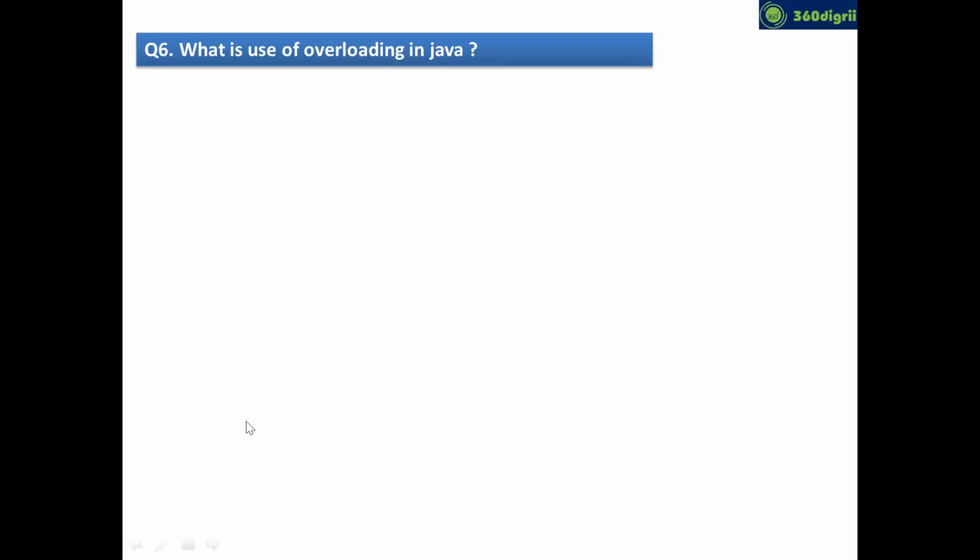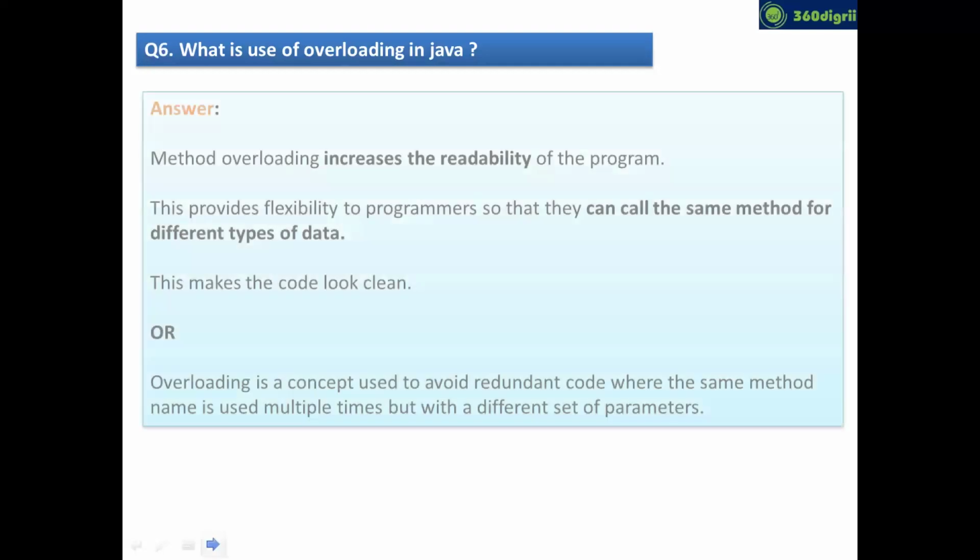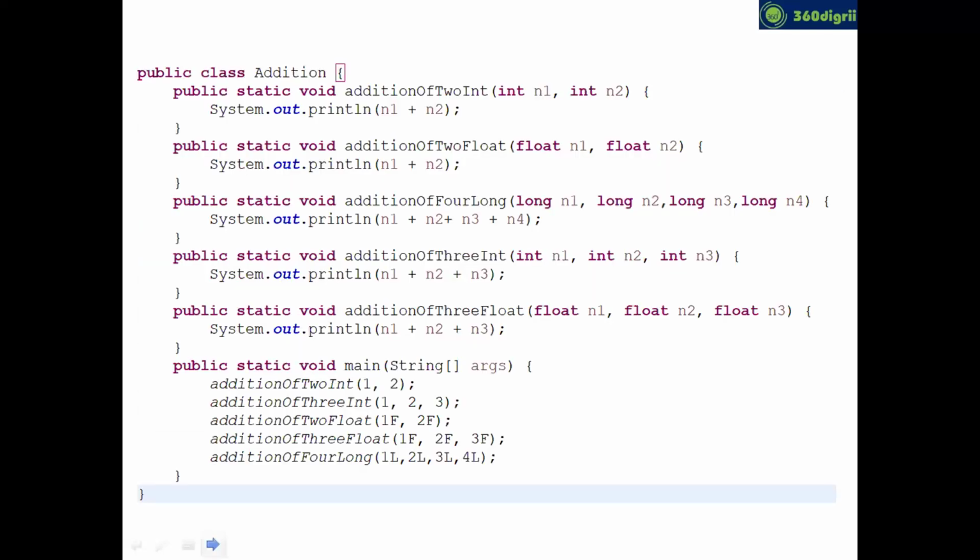Fine, guys. As usual, I'll show you one program snippet, then we'll come back to the definition. Can you see this code? I have written a class called addition, and this class has all static methods. Can you see the first method, addition of two integers?